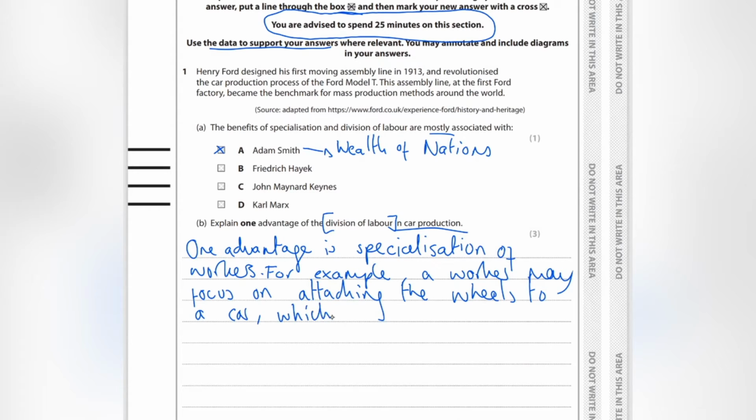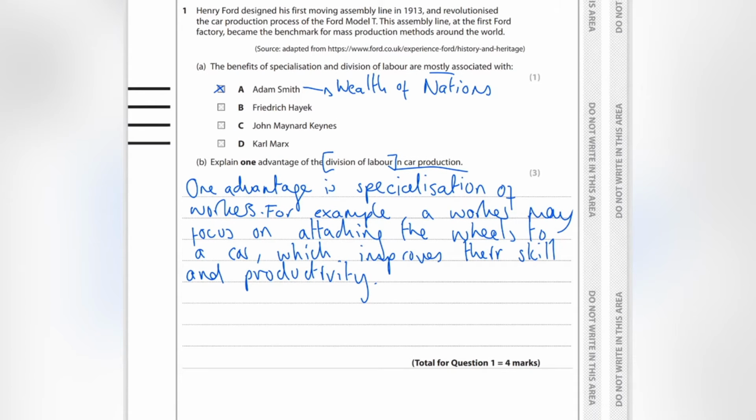which improves their skill and productivity, because they're just focused on one job. They only have one job which they need to do, adding the wheels to the car. And after a while, people who do that job will become slowly more and more skilled at doing that job, which means they'll become more productive, which means they'll improve output or productivity, maybe the production levels as well. And yeah, I've made it specific to the car production. That's what they've asked. Division of labor, why that's been beneficial.